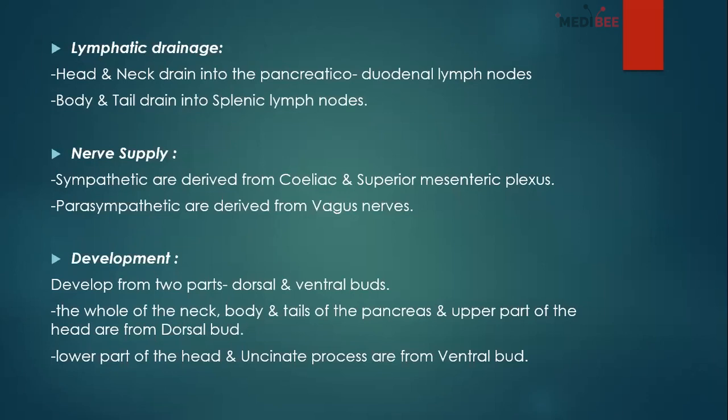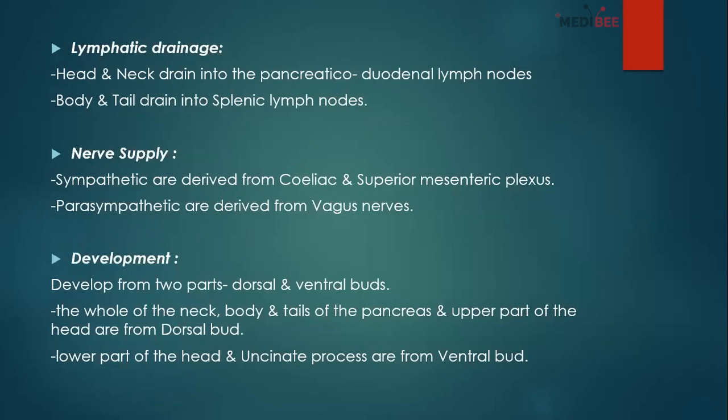There is head and neck. This portion drains into the pancreaticoduodenal lymph nodes. Okay, and body and tail drain into splenic lymph nodes. So very easy. And nerve supply is almost the same as we have learned before. The sympathetics are derived from the celiac and superior mesenteric plexus, whereas the parasympathetics are derived from the vagus nerves.